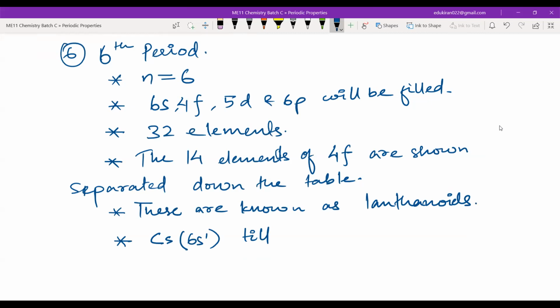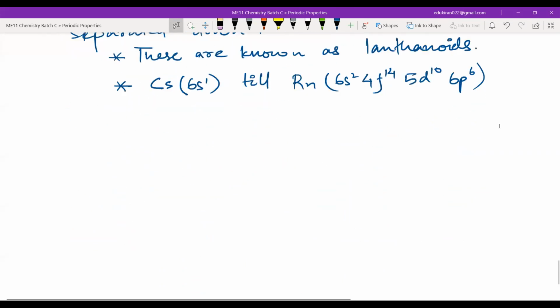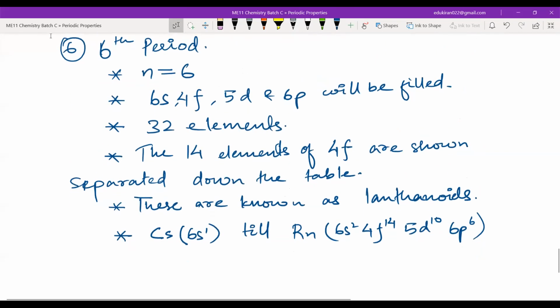Radon, right? 6s2, 4f14, then we have 5d10, 6p6. Are you writing these things? Yes or no? Done, sir.